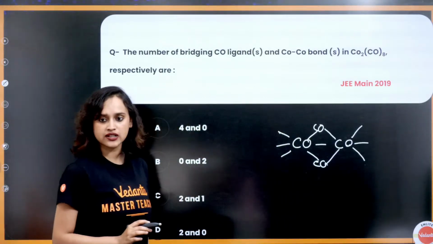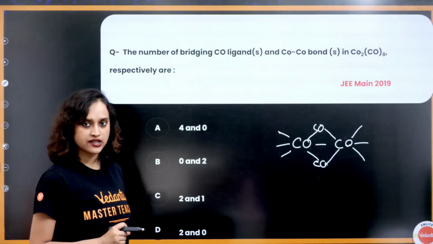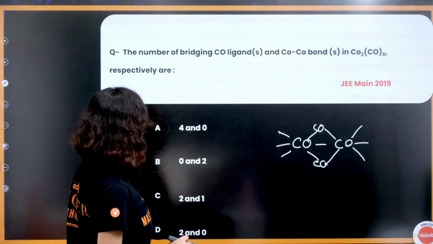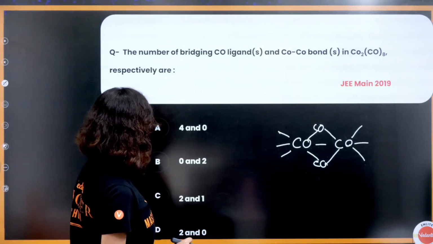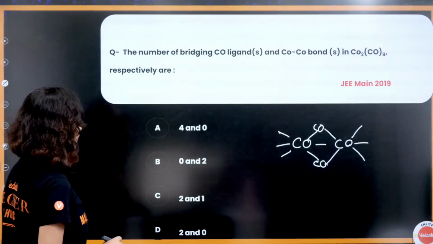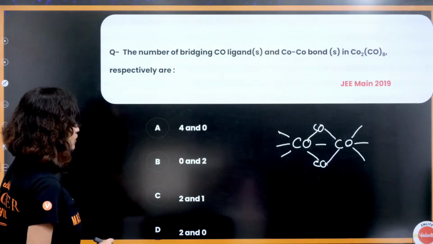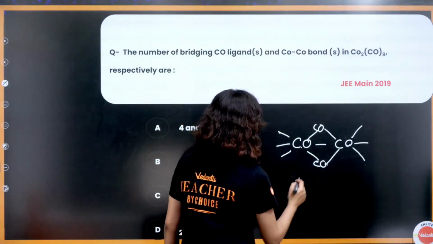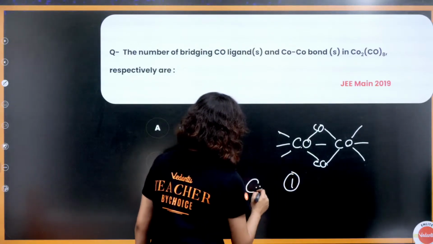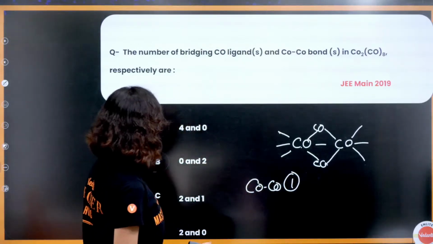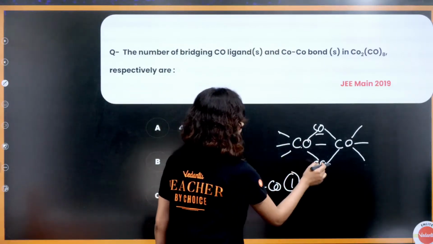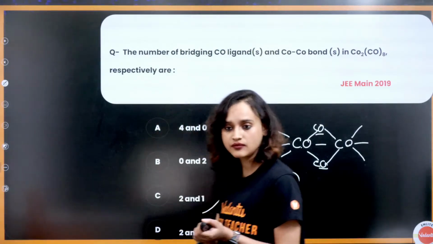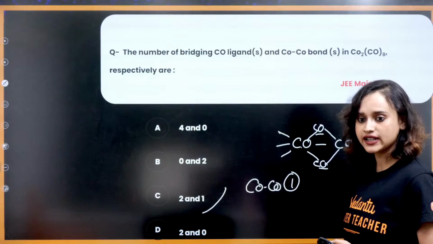Am I right? This is going to be the structure. If this is the structure, that means CO ligand and CO-CO bond, how many are there? CO-CO bond is 1. There is one CO-CO bond, right? 1 here. And CO bridging ligands are here, 1 and 2. So 2 and 1, option C. Yes? 2 and 1, option C. Right?